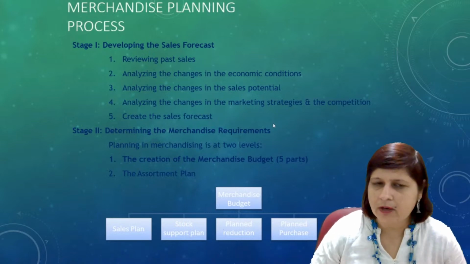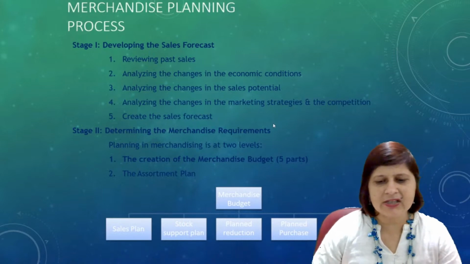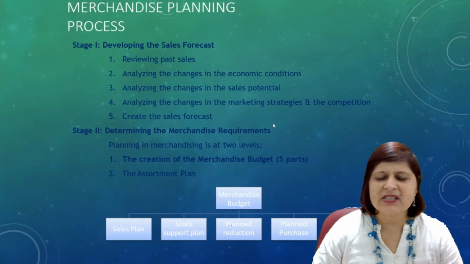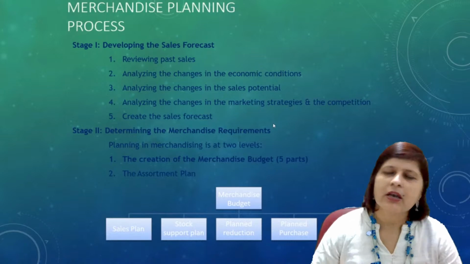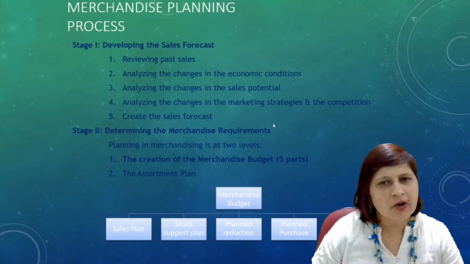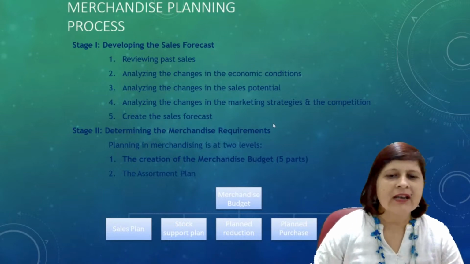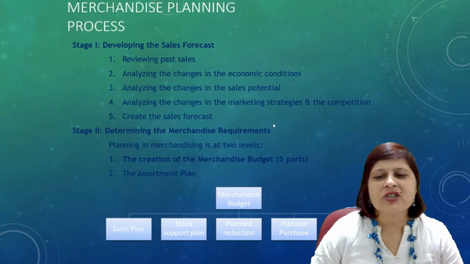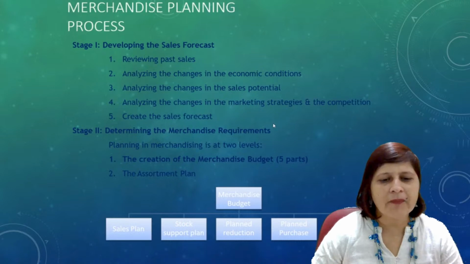First is, while you are making a plan, develop a sales forecast. How can you develop a sales forecast? Through reviewing past sales. Review your past sales and you can make a sales forecast. Analyze the change in the economic conditions, right? Analyze the change in the sales potential, right? Analyze change in marketing strategies and the competition, and create a sales forecast, right?